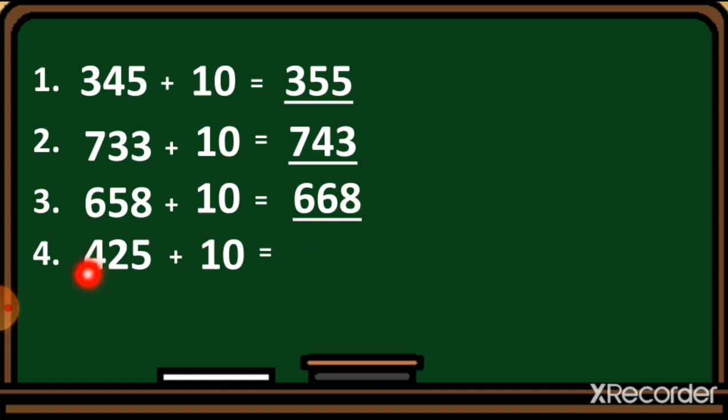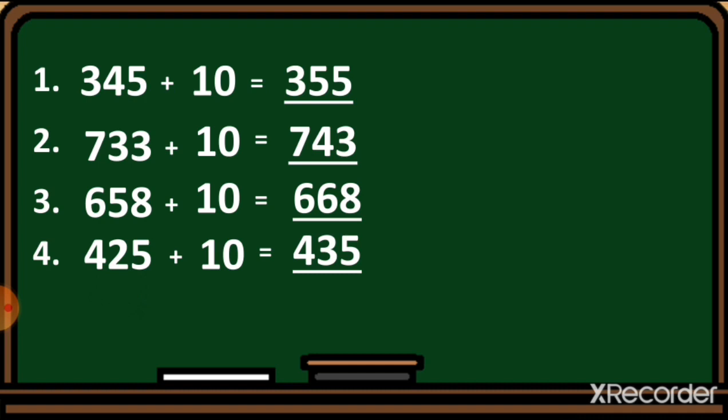Let's see number 4. Here is 425. We just make changes in the tens place. The 4 and 5 will stay as it is. So 2 plus 1 is equal to how many? 3. So the number 435 will come.